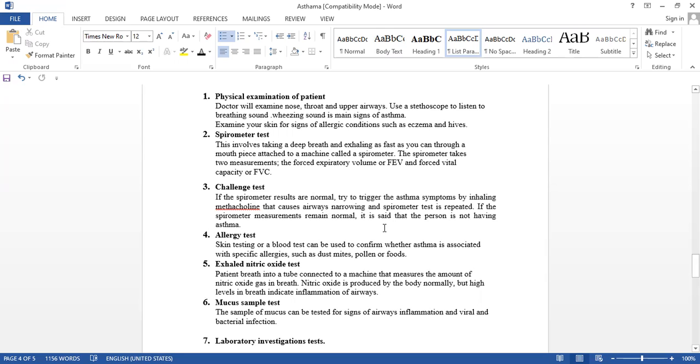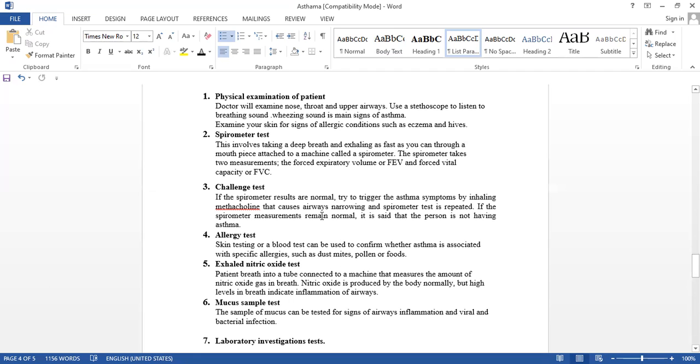And the challenge test. If the spirometry test is observed normal, then what? The next step is to try to trigger the asthma symptoms by inhaling methacholine. If the individual is normal with this spirometry test, and you are still doubtful, then methacholine is given to that individual.